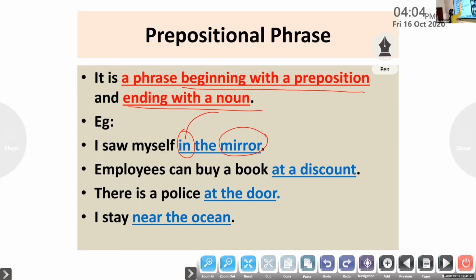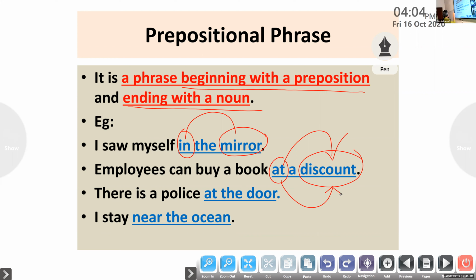It starts with a preposition and ends with a noun, so in the mirror is an example of a prepositional phrase. Remember, employees can buy a book at a discount. At is a preposition, discount is a noun, beginning with a preposition and ending with a noun. Prepositional phrase.